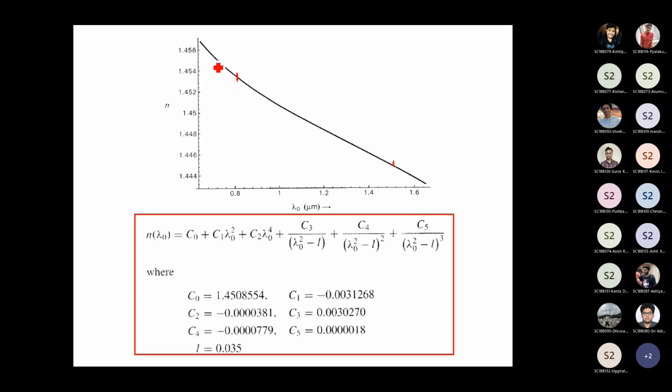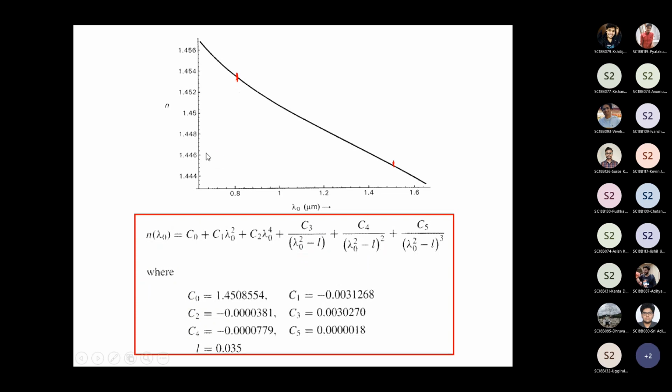If you have a material whose refractive index varies like this, you can generally expand the refractive index as a polynomial. For example, n of lambda naught can be written as C0 plus C1 into lambda naught square plus so on. C0, C1, C2, all these are constants. Lambda naught is the wavelength at which you are interested in calculating the refractive index, and L is also a constant.